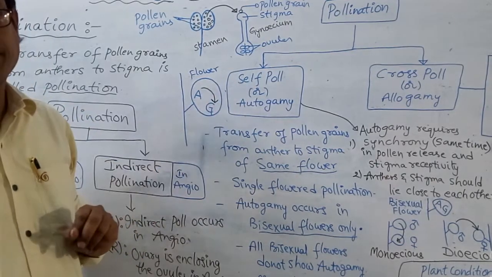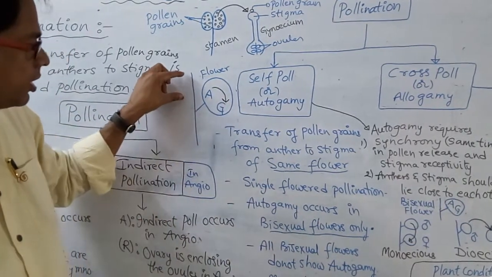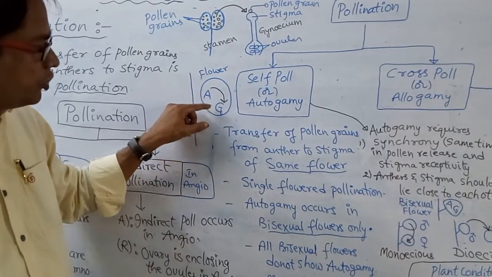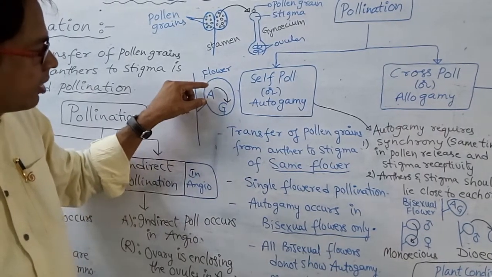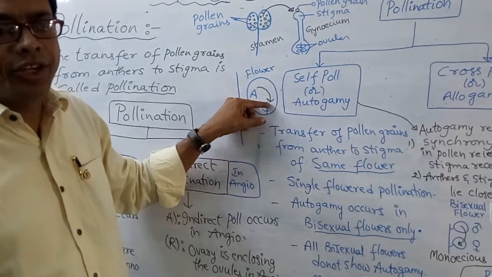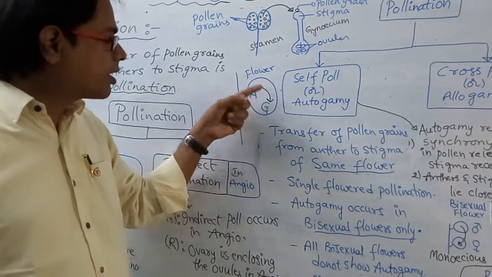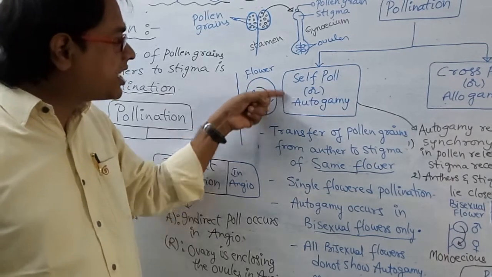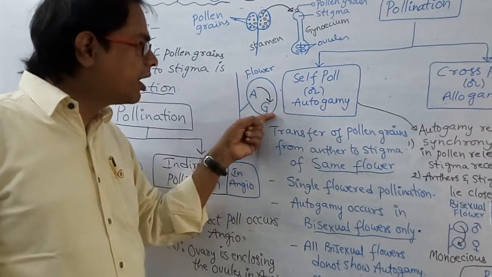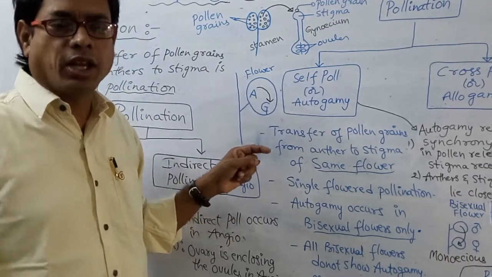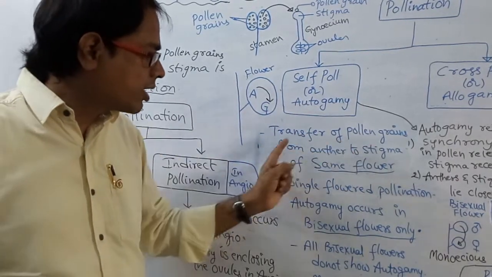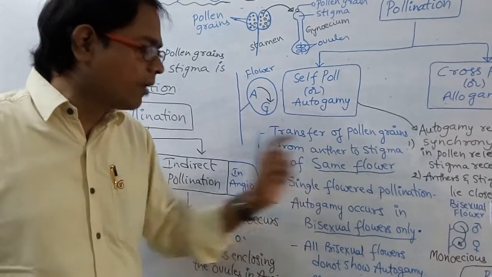What is self-pollination? Here this is a plant and this is a flower. A means androecium, G means gynoecium. Here from the anther, pollen grains fall on the stigma of the gynoecium. So transfer of pollen grains from anthers to the stigma of the same flower is called self-pollination, also called autogamy.